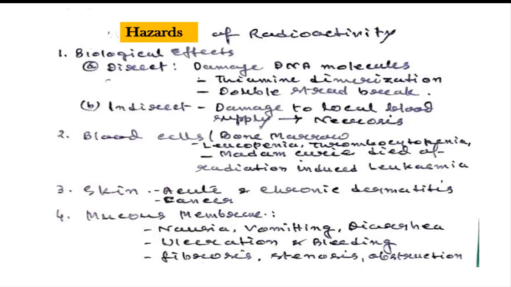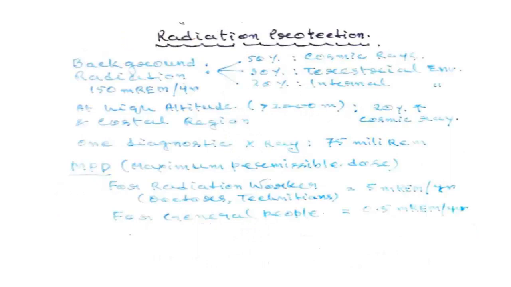So here is some idea how radio workers in the radiology department protect themselves. What should be the minimum dose that we can have per year? That we also don't know. Now, this is very interesting.